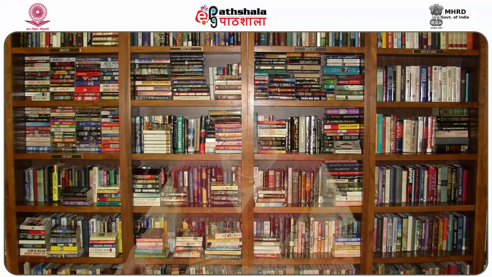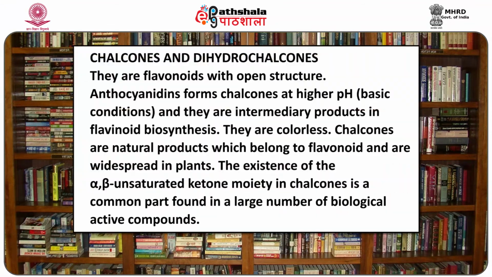Let me tell you about chalcones. Chalcones and dihydrochalcones are flavonoids with an open structure. Anthocyanins form chalcones at higher pH, that is, in basic conditions, and they are intermediary products in flavonoid biosynthesis. They are colorless.